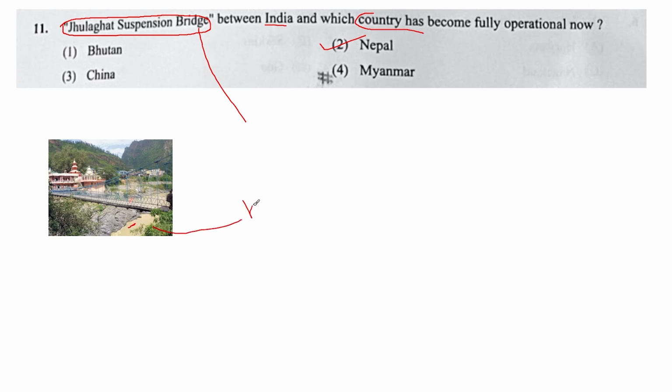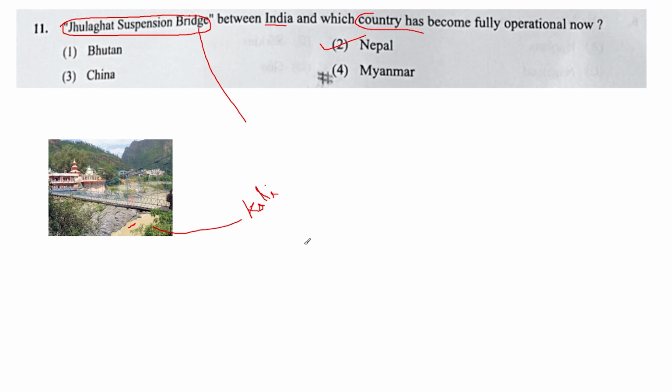The Kali River was in the news in previous years because you have heard that Nepal released a map which included different territories of India. It was in the news in 2023, 22, 21. So this news is from many previous years.